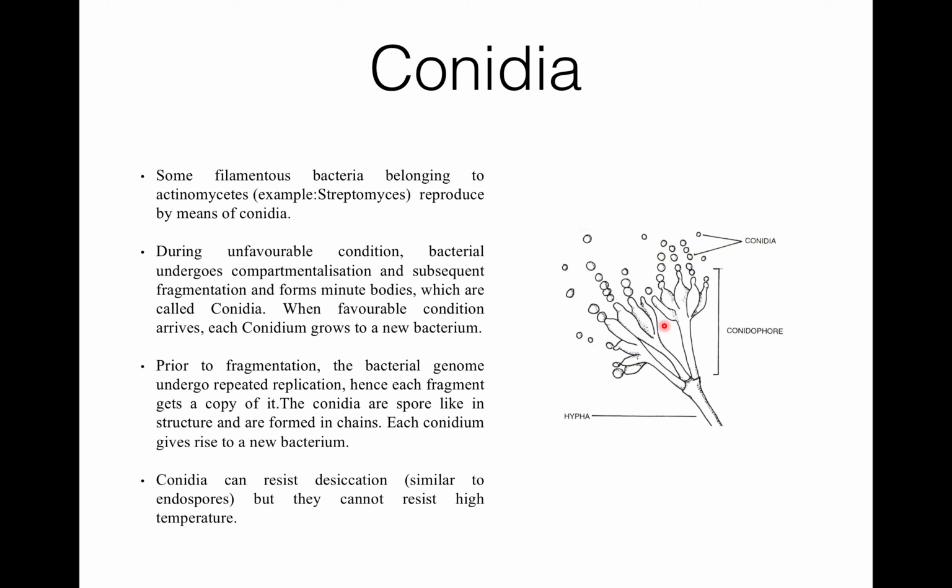So why does this happen? By this process they can resist desiccation, and this process is similar to endospore formation, but this type of conidia cannot resist high temperature. So conidia formation occurs to overcome unfavorable conditions, and when they get favorable conditions, they again grow into new bacteria.